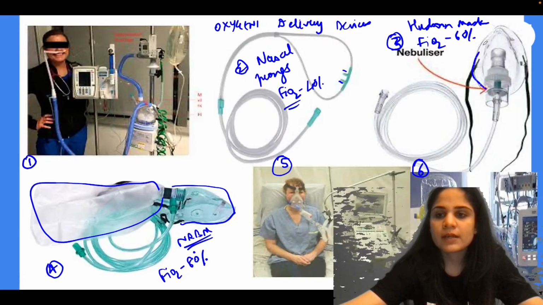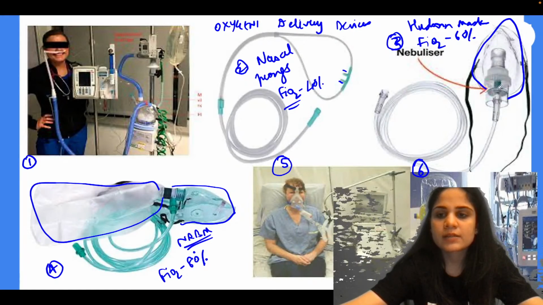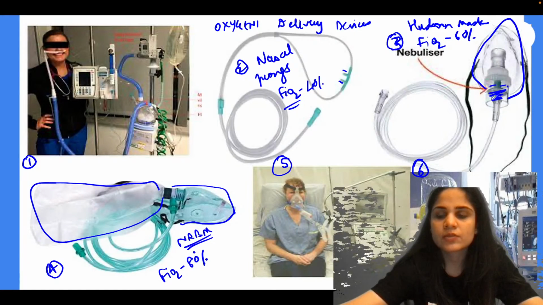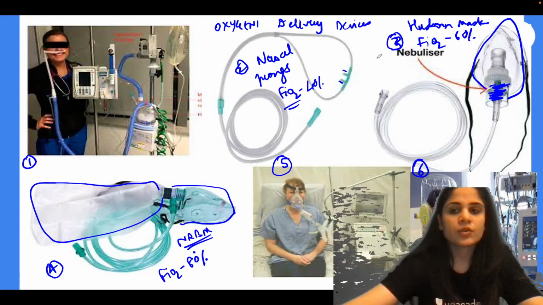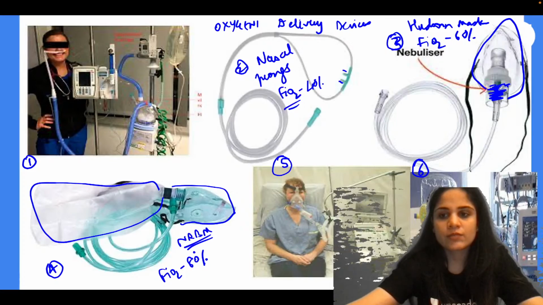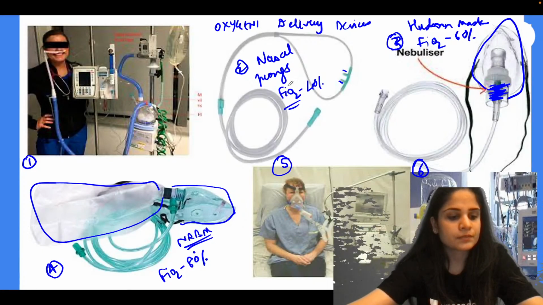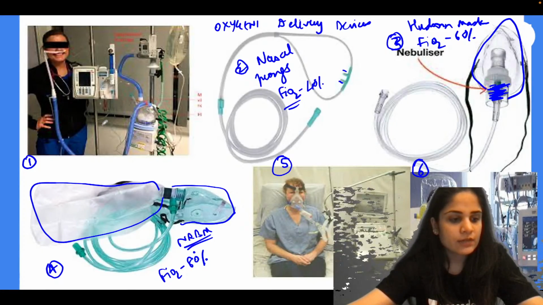Have a look at this mask. This is the normal Hudson mask and this is the nebulizing chamber. So if you want to nebulize with salbutamol or Budecort or plain normal saline, you can fill it in this nebulizing chamber. Yes, very good Raja, very good Akash.